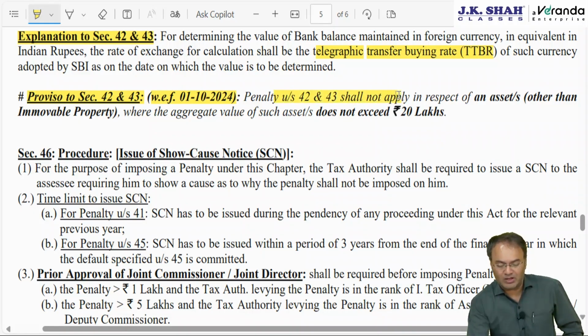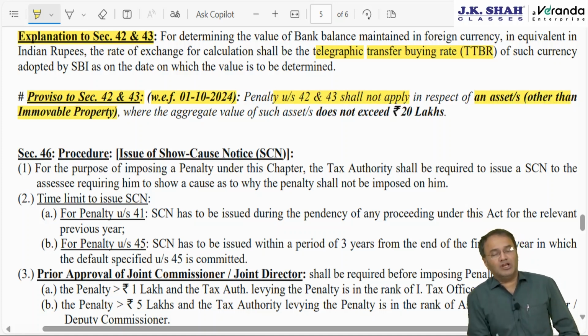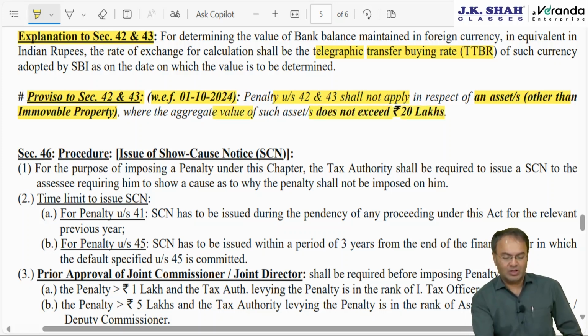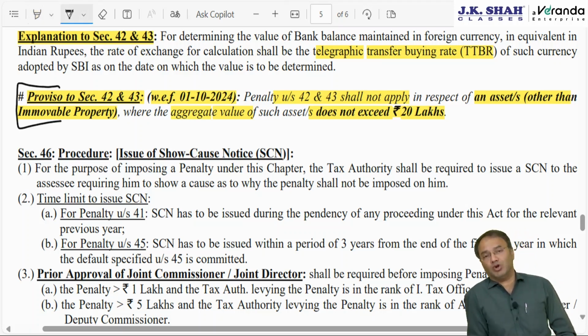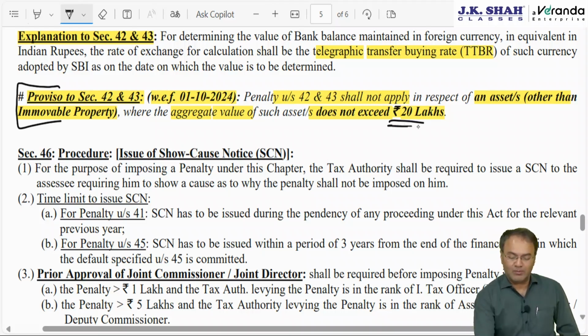Section 42-43 penalty shall not apply if the asset is other than immovable property. That means including bank account, including shares, security, bullion, jewelry, everything, and the value does not exceed 20 lakh rupees. The aggregate value for all the assets other than immovable property. This is an important point. I am expecting a question on this in the upcoming attempt. Keep it in your mind. 20 lakhs need to be remembered, and this facility is available for all assets other than immovable property.